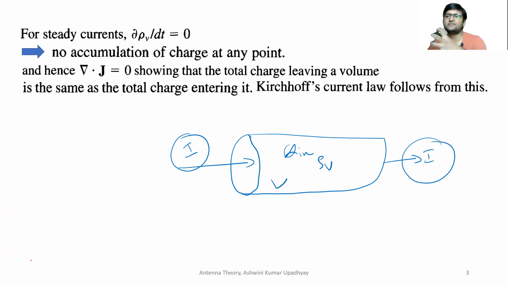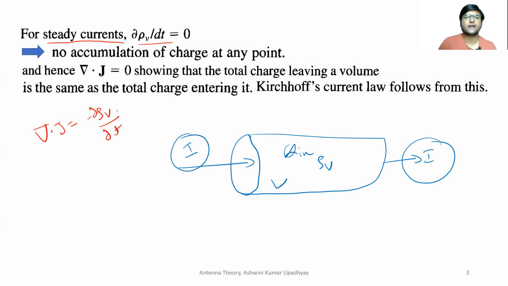Because the total charge which is entering with time and the total charge which is going out with time is exactly the same. So this particular condition is called steady currents. So from a volume, if the current is steadily entering and exiting the same amount, then the rate of change of charge or the charge density is going to remain the same. So you already know from the continuity equation that del dot J is equal to minus del rho v upon del t. And since del rho v upon del t is 0, del dot J is also going to be 0. So divergence of current density is going to be 0.